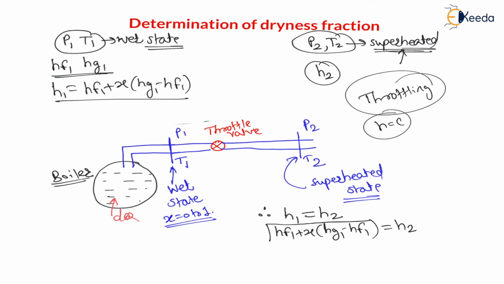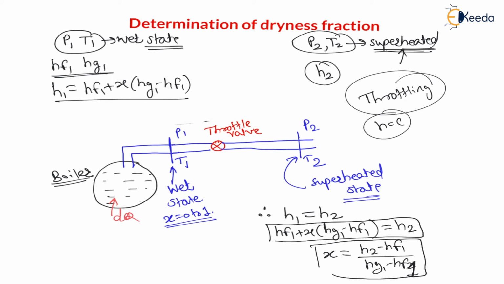By equating these we get the quality of steam, that is the dryness fraction: x = (H2 - hf1) / (hg1 - hf1). This is how we can calculate dryness fraction with the help of the throttling calorimeter.